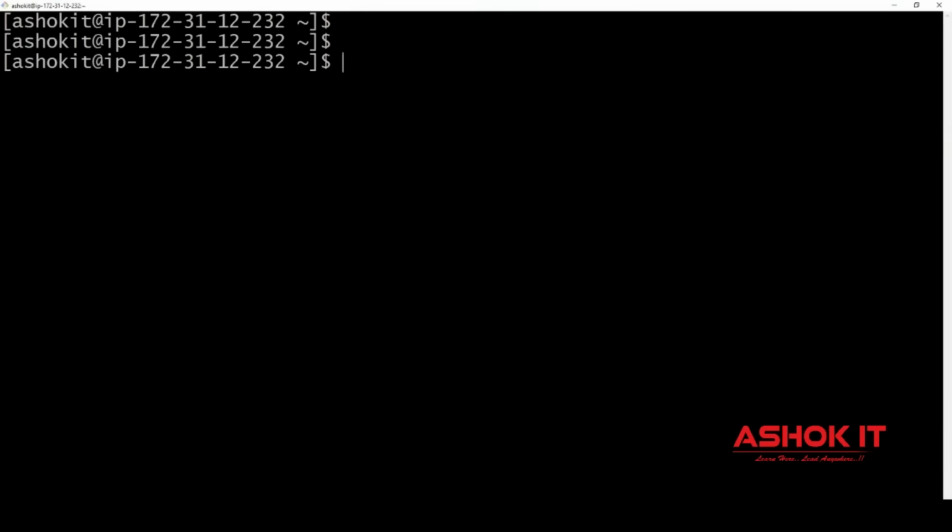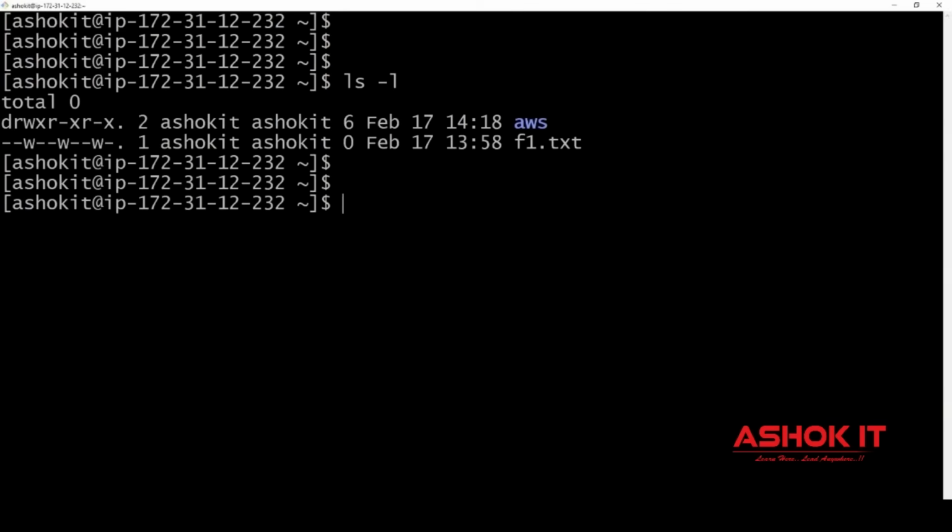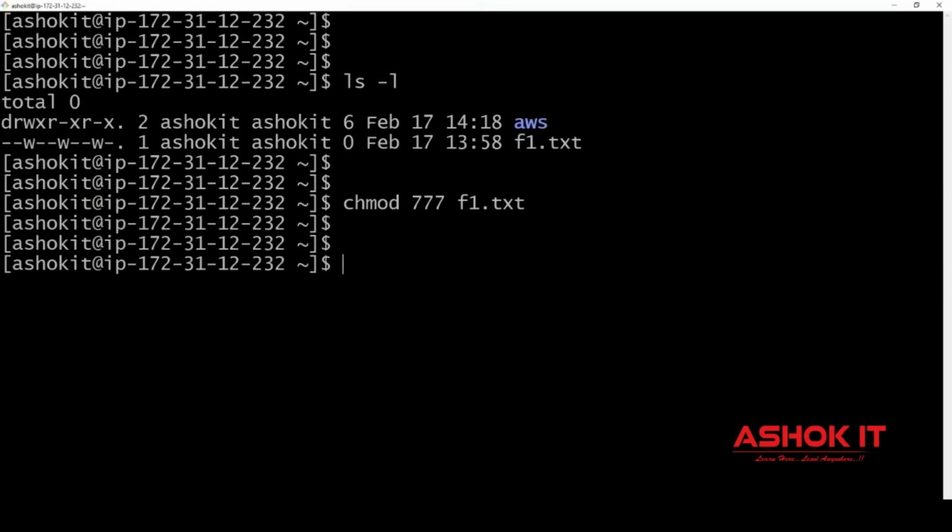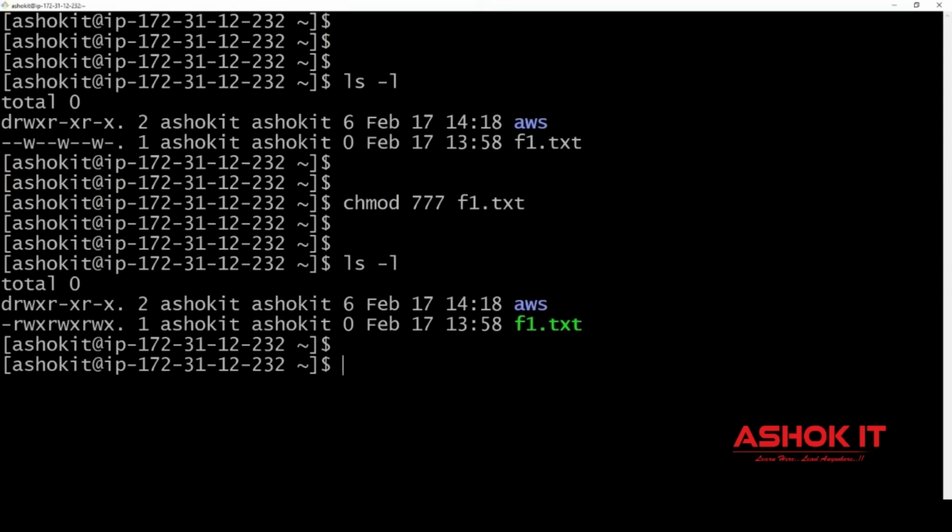Suppose if I give chmod 777, what is the meaning of 7? 7 means all three: read, write, execute. 777 f1.txt. So first 7 represents user, second 7 represents group, third 7 represents others. For everyone, I'm giving all the permissions.